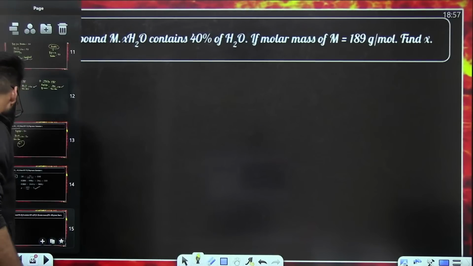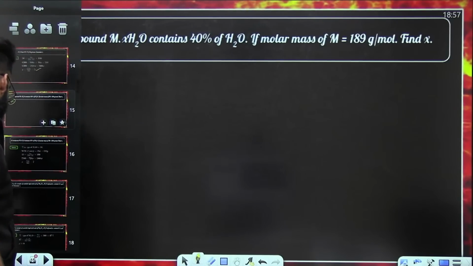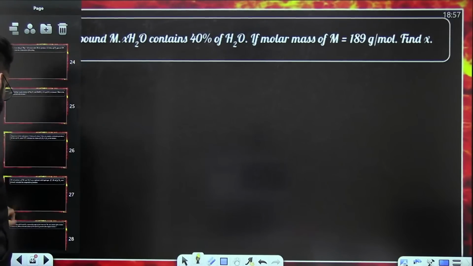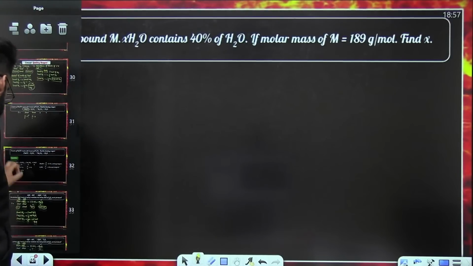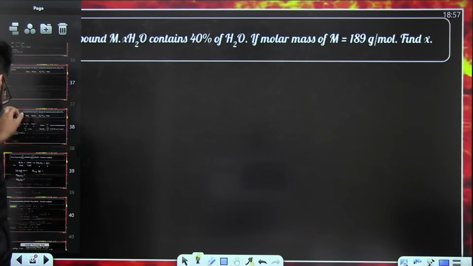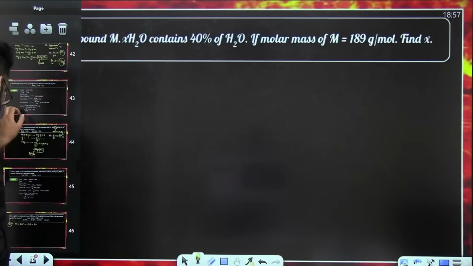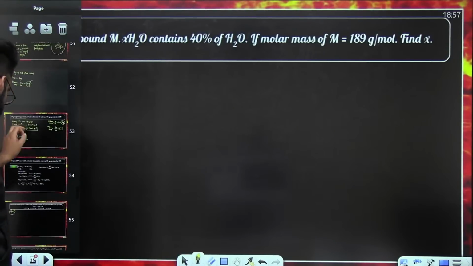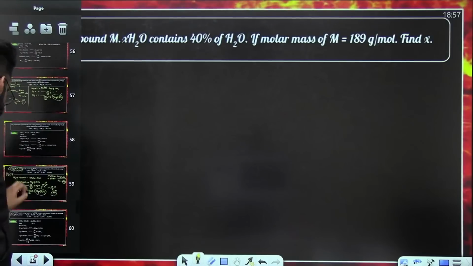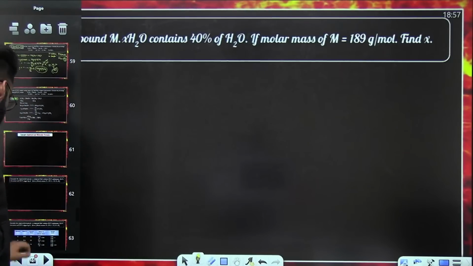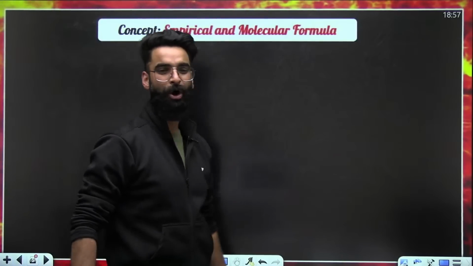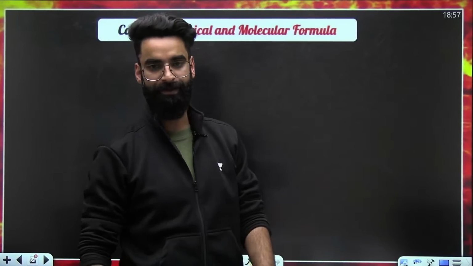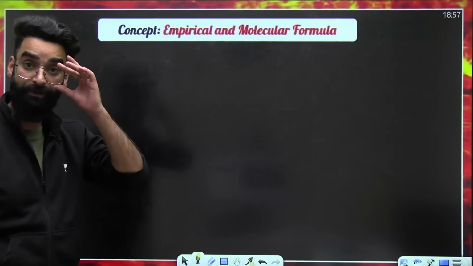Perfecto. Now, let's move on to the last topic of the chapter. And what is that? That is the easiest topic among all the topics of mole concept, and questions frequently come from this particular topic. What is that? Empirical and molecular formula.